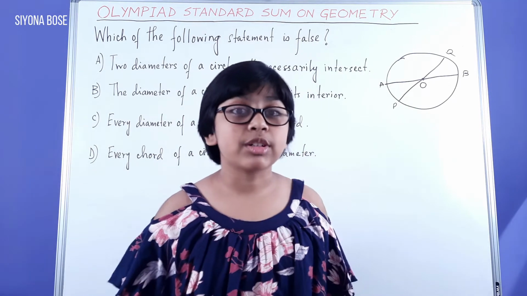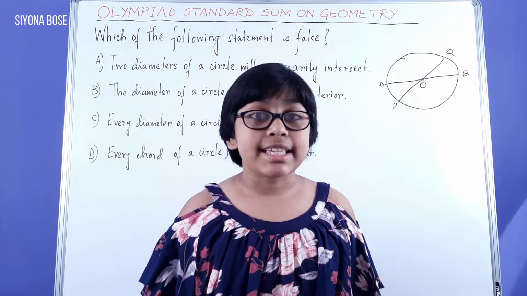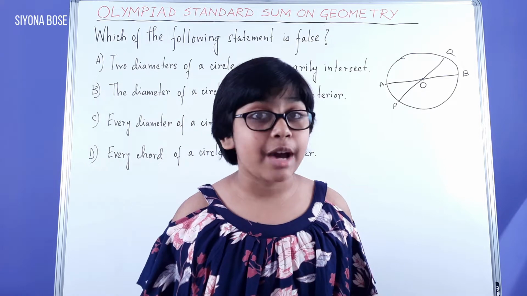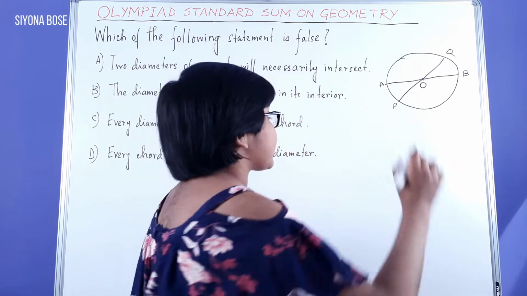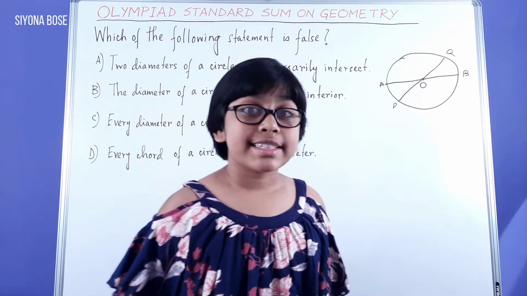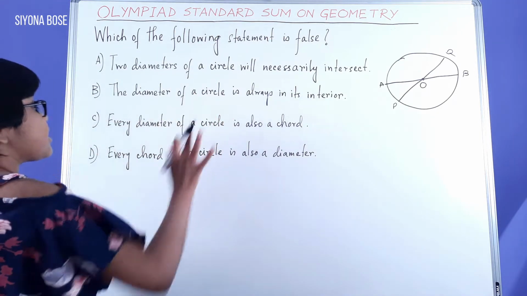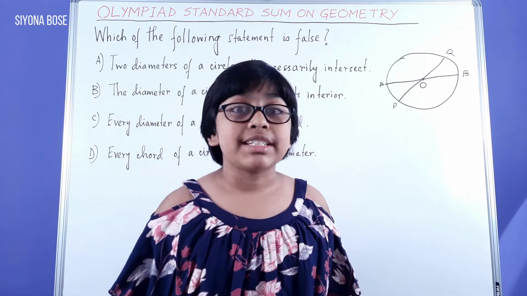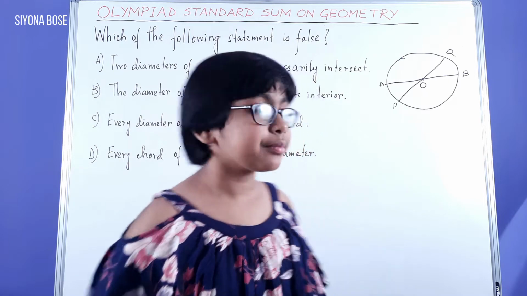A circle has an infinite number of diameters, and all intersect necessarily at the center. So this is a correct statement. It is not false, and we did not get our answer yet.